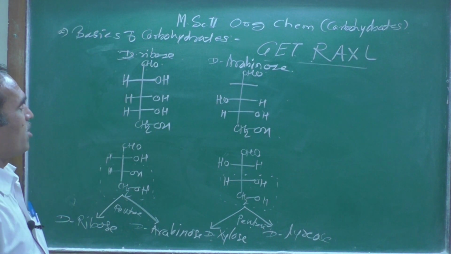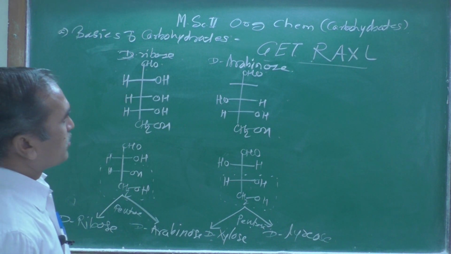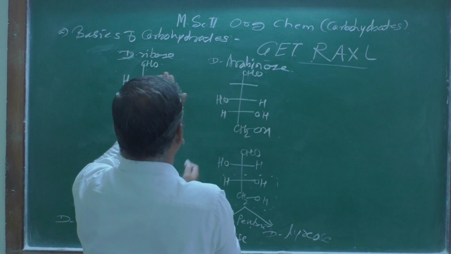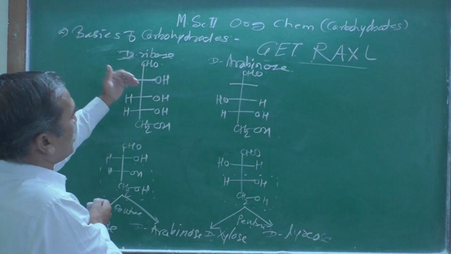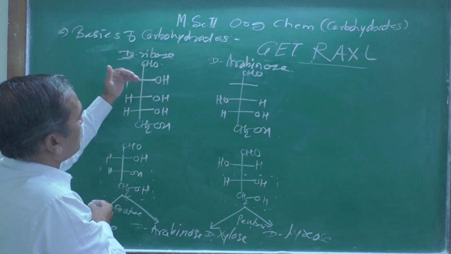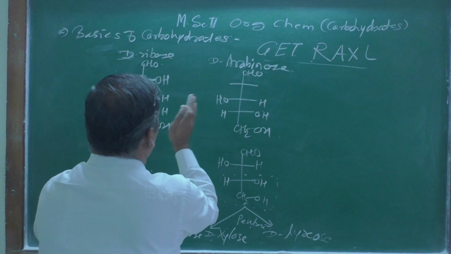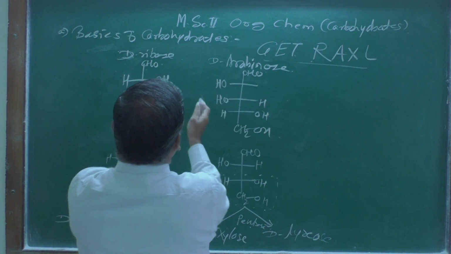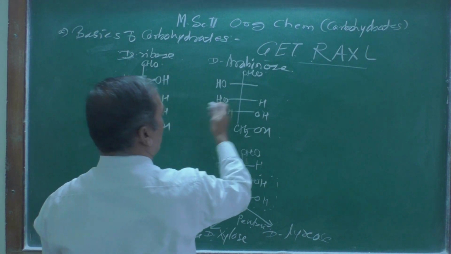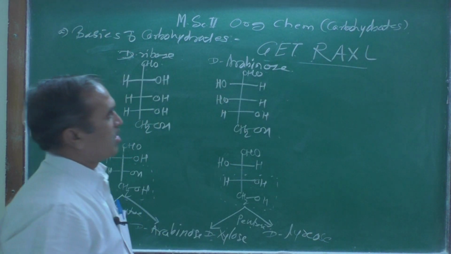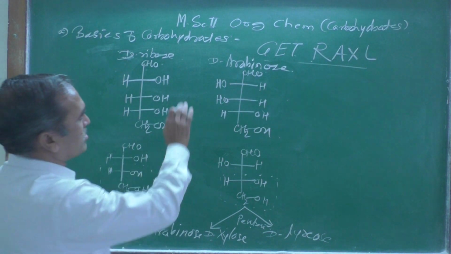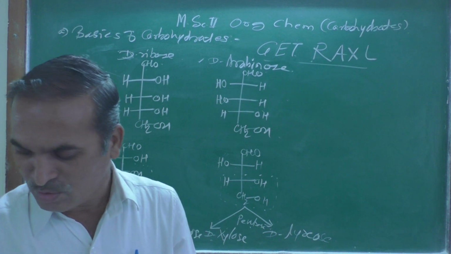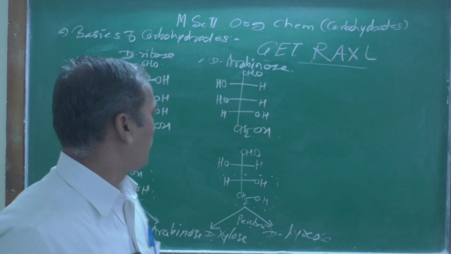This is the structure of D-ribose. Whereas for arabinose, what you have to do here is this: in the first case we put the hydroxy group on the right hand side. Now you have to put the hydroxy group exactly opposite to that, on the left hand side, and the hydrogen atom on the right hand side, and this is nothing but the structure of arabinose. Understood this one? Now let us look at another one.